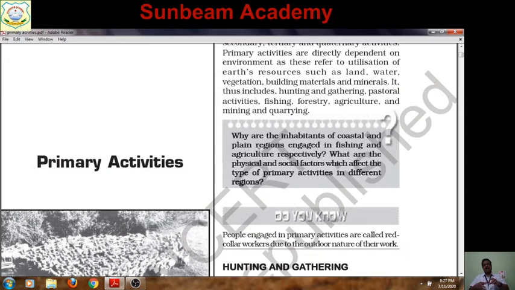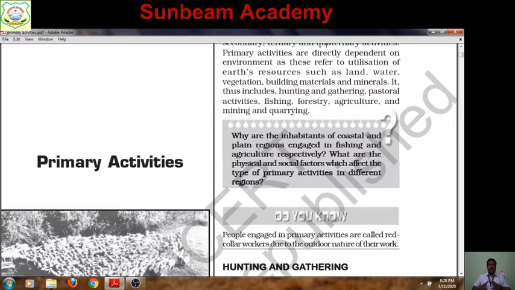The social factor is that the societies inhabiting the forest areas are at a primitive stage of technological development, not so advanced. Because of that, they do such primary activities in different regions of the world. But why are inhabitants of coastal regions engaged in fishing from ancient times? Because it was easier to catch fish from the oceanic area and use it for marketing and consumption.